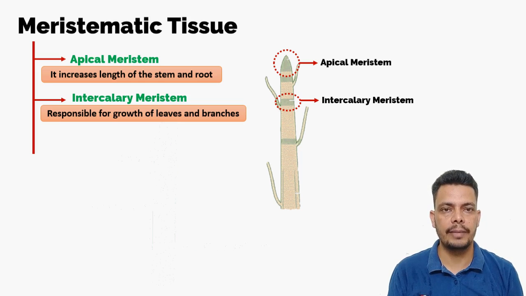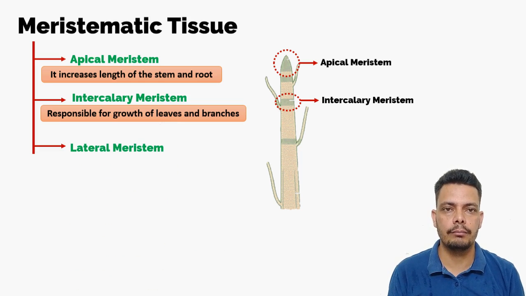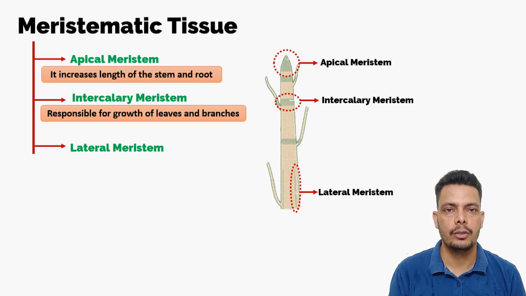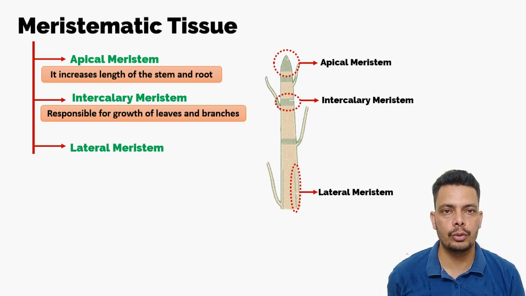Now the third type of meristematic tissue is lateral meristem. Lateral means in the sides. It is present in the sides. Okay, if it is present in the sides, then it has to increase the girth of the plant. So what is the girth? It is the same as when you go to